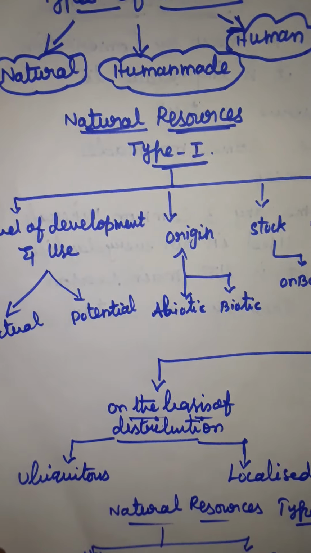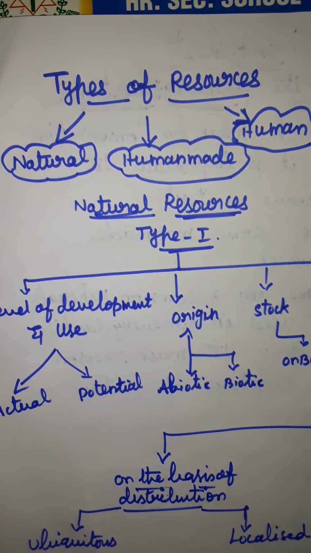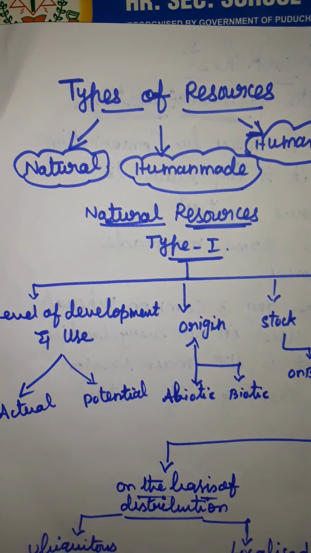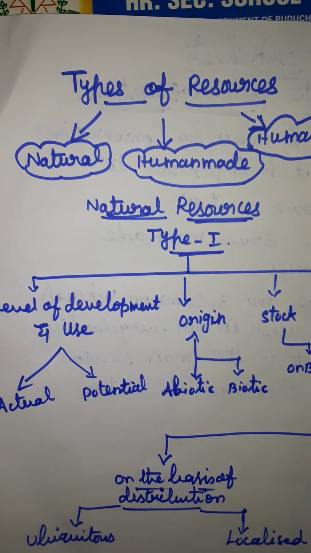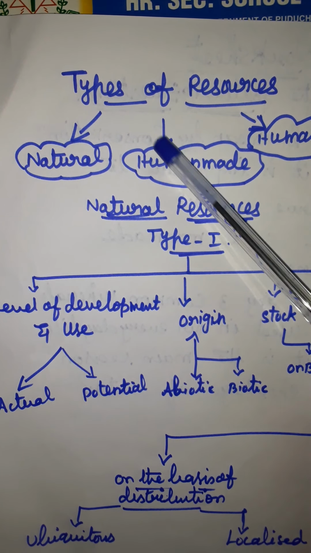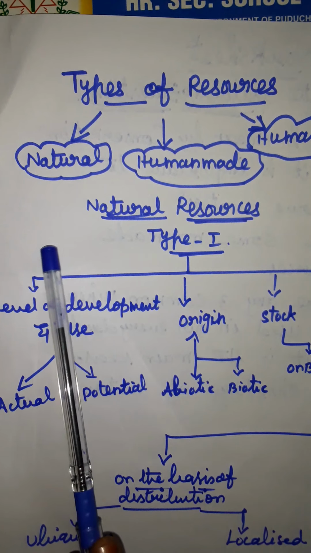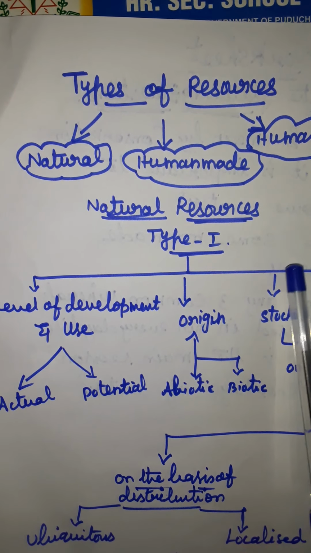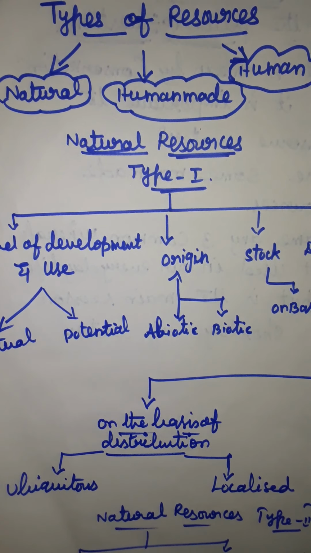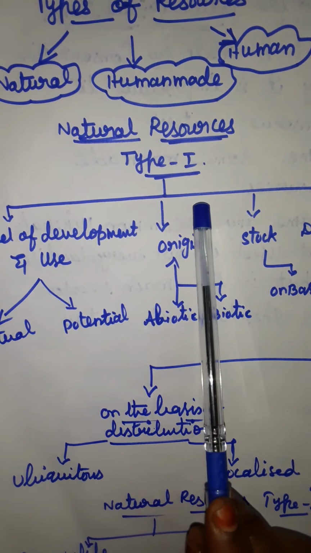Okay. Now we are going to see the types of resources. Types of resources are natural, human-made and human. This is the mind map part for you. Then there are two types of natural resources. Now we are going to see type 1.